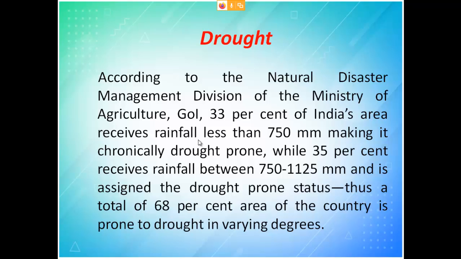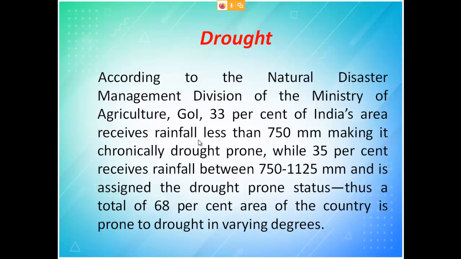That is why we get the information from the ministry. We will see in today's slide how many ministries are working on disasters, but with respect to lack of water, the Ministry of Agriculture will report on that.